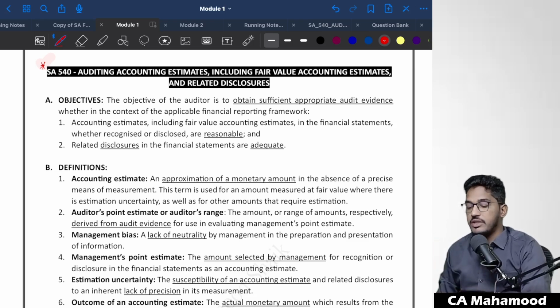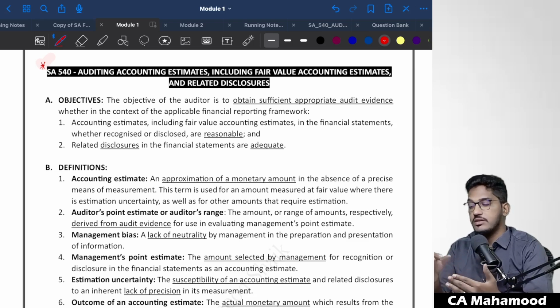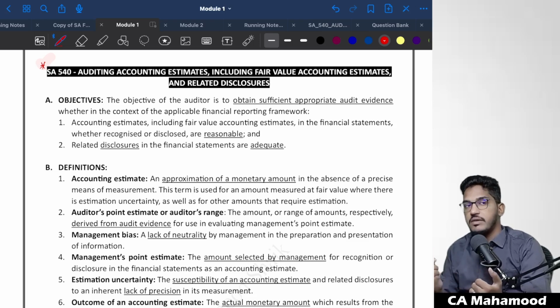As an auditor, we need to understand the purpose of every standard, and accordingly we have to read it. Like the earlier standards we have discussed, just in the previous class, SA 570. SA 570 exclusively talks about the auditor's responsibilities relating to going concern while conducting the audit of financial statements. Prior to that, we saw SA 580, which talks about the responsibilities of the auditor with regard to written representations while conducting the audit of financial statements.